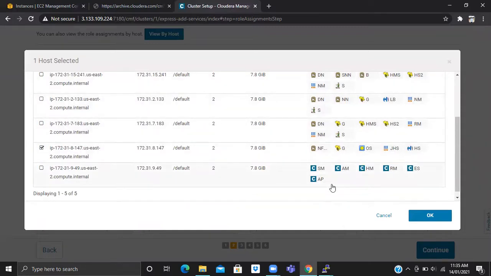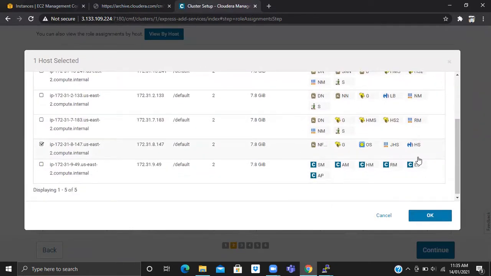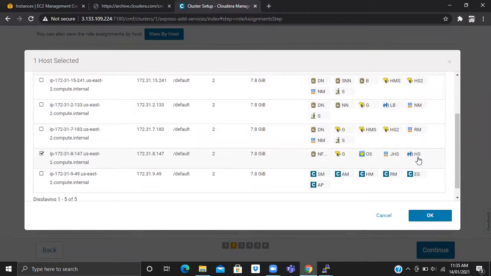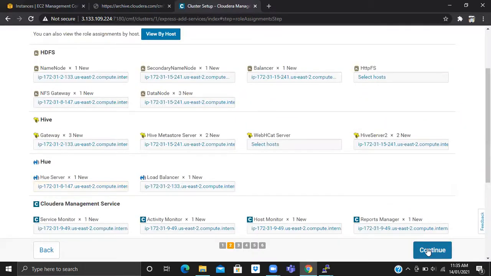Because OZ is a job scheduler, right? And Hue is a browser. Whenever a developer or anyone wants to fire a command, they will jump onto the Hue browser, and from Hue they will use Hive. That's why we need OZ and Hue on one node, so that they sync properly. Okay, that looks good. Continue.